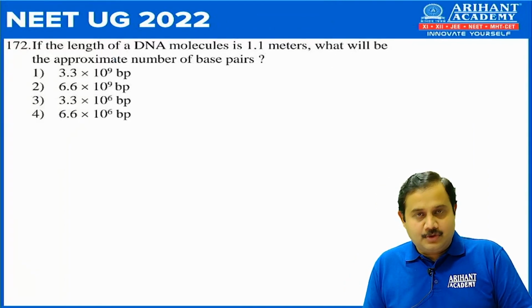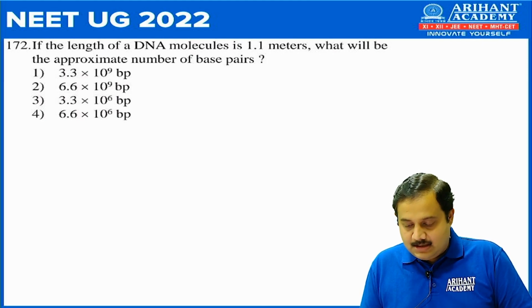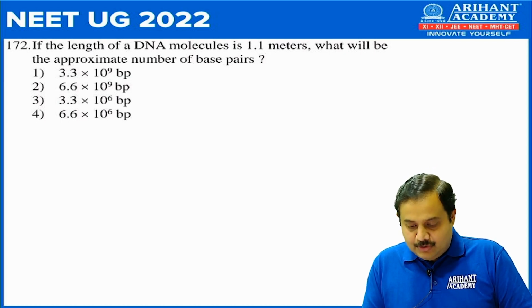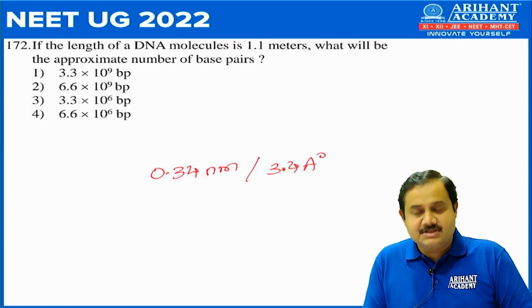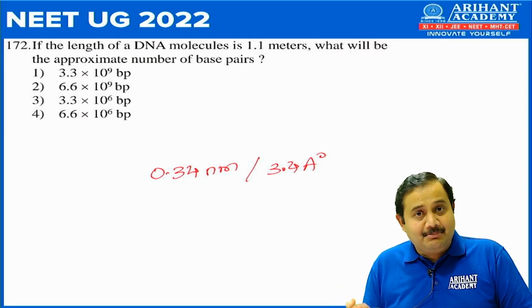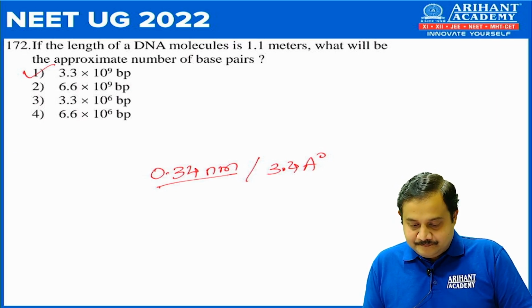Next, 172. If the length of DNA molecule is 1.1 meter, what will be the approximate number of base pairs? So the distance between two base pairs would be 0.34 nanometers or 3.4 angstrom. This is the distance between two consecutive base pairs. So when we divide 1.1 meter by 0.34 nanometer, you will get the correct answer as option 1, which is 3.3 × 10⁹ base pairs.